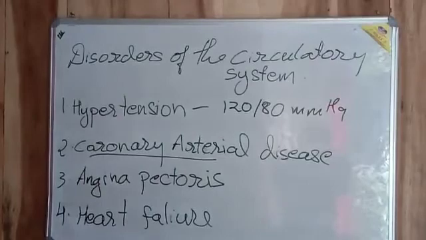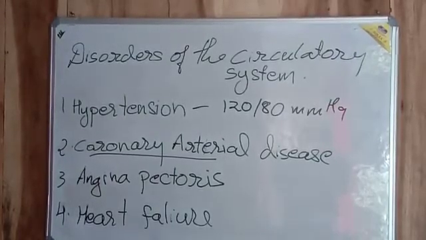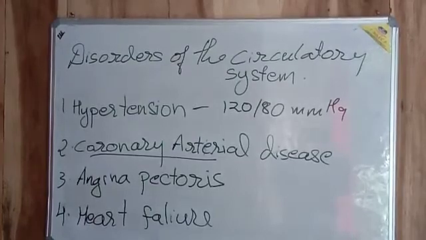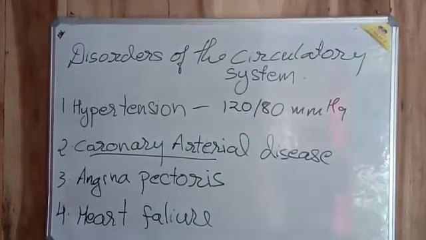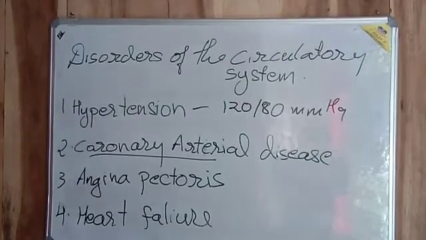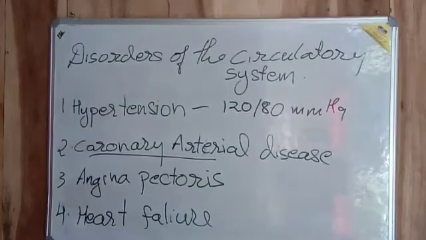Okay, and now we move on to angina pectoris. Angina pectoris is attacks of choking or throttling pain across the upper part of the chest due to reduction in the blood flow through the coronary artery, which supplies the heart muscle.